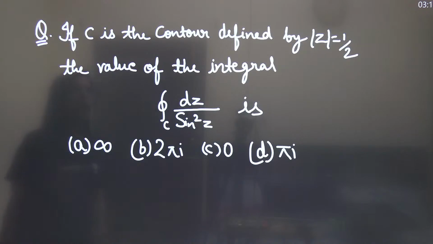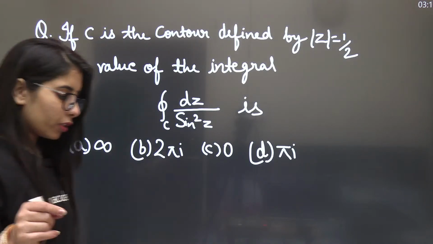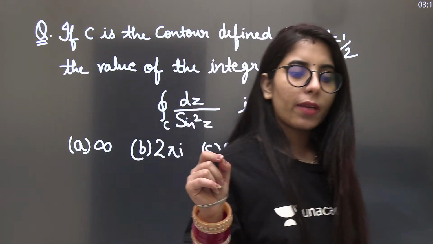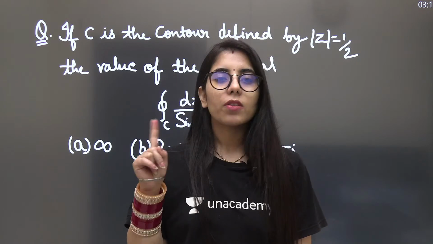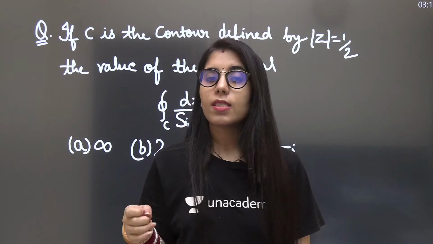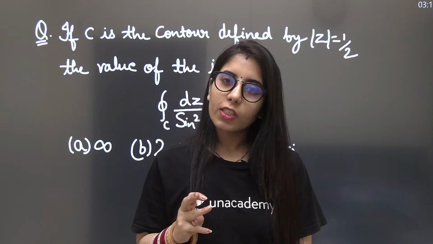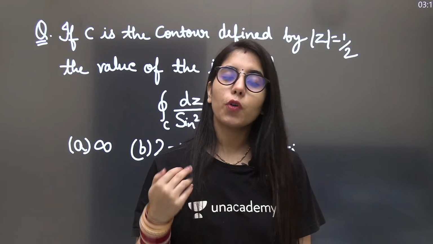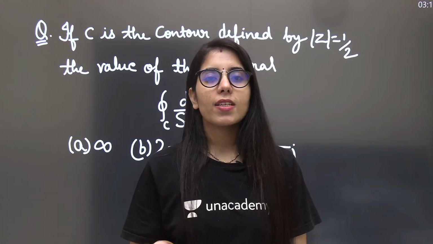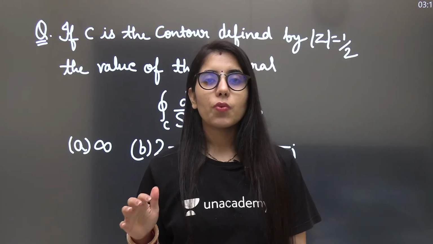Okay, guys, I'm quickly going to discuss this question. For contour integration based questions, the most important things to consider are: first, what is the pole? Second, is the pole lying within the contour or not? Third, you have to find the residue at the pole which is lying within the contour. And fourth, after finding the residue, you use the formula 2 pi iota into the sum of residues. Clear? That's what you do.